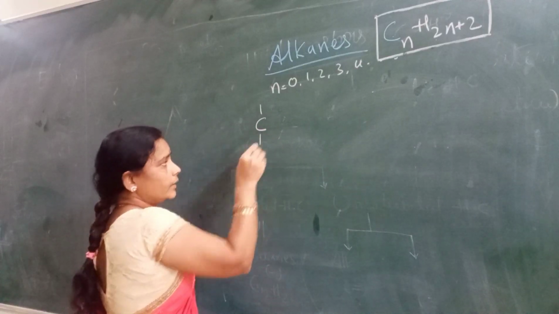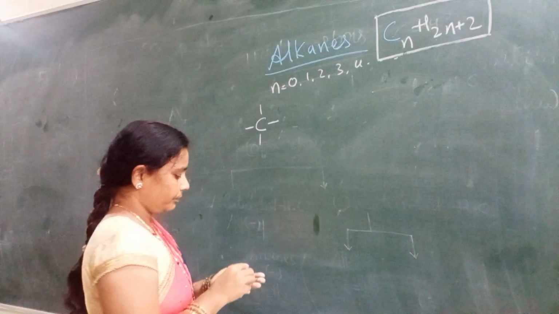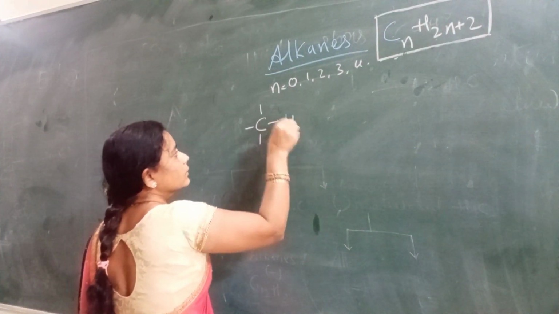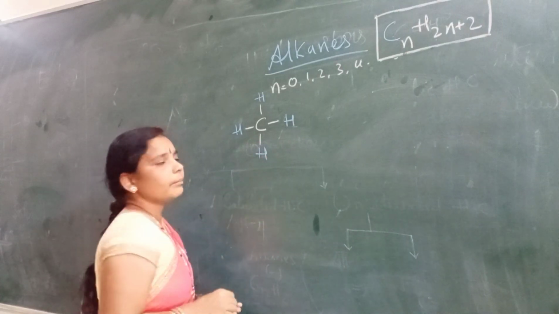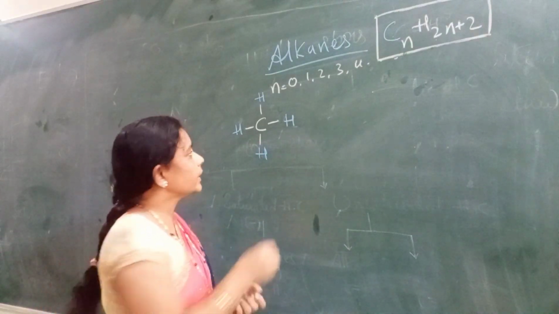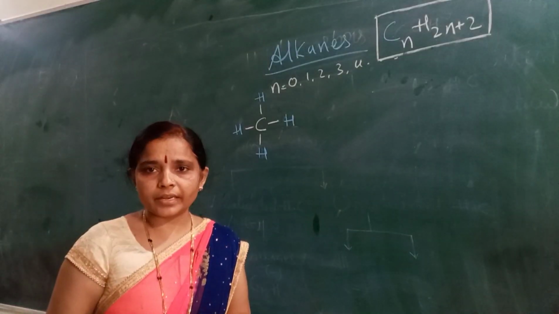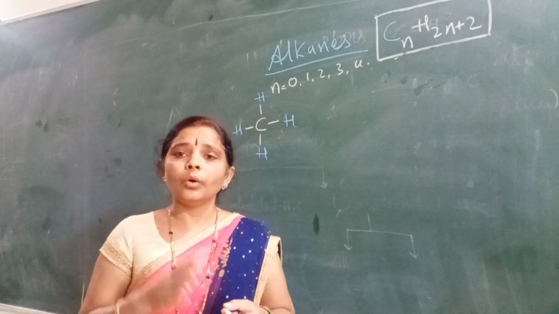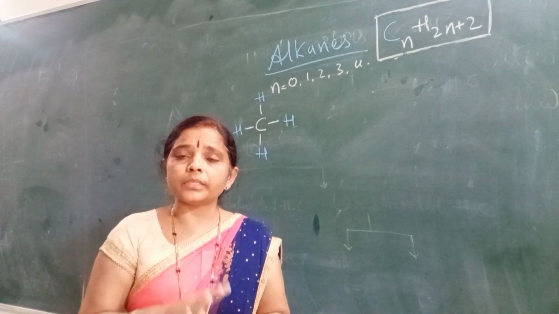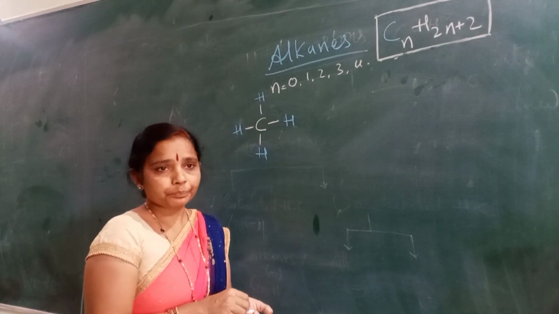When carbon is 1, it can combine with hydrogens, because we can combine only 4 hydrogen atoms with the carbon, because carbon has tetravalency. Tetravalency means carbon is able to make bonds of 4. Hence it is considered tetravalent.